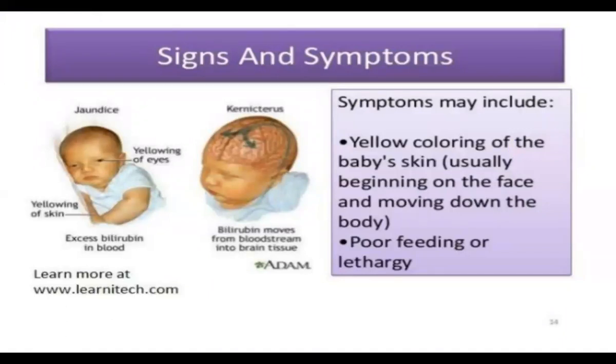In chronic cases, bilirubin moves from the bloodstream into the brain tissue. There is a yellow coloring of the baby's skin, usually beginning on the face and moving down the body. Poor feeding or lethargy is also present.